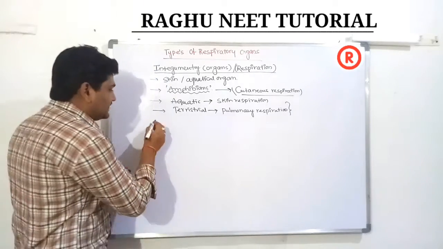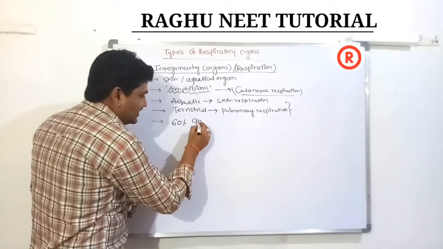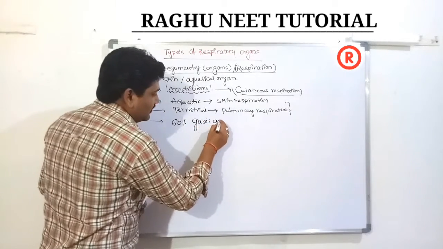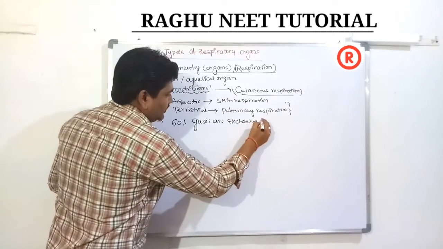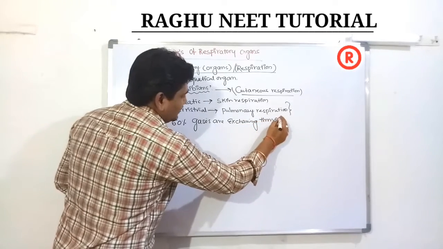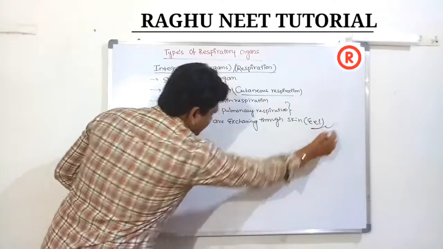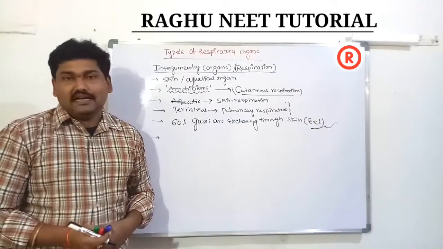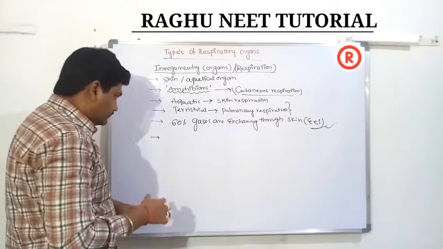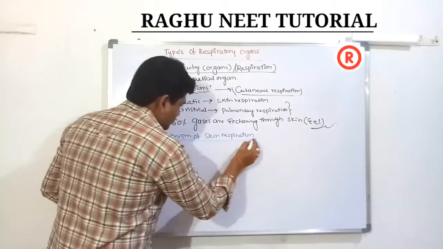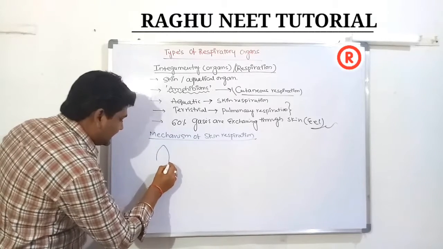How much? 60% of gases are exchanged through the skin in eels, the eel fish. So what is the mechanism of respiration through the skin? The mechanism of skin respiration. Then amphibians show skin respiration.